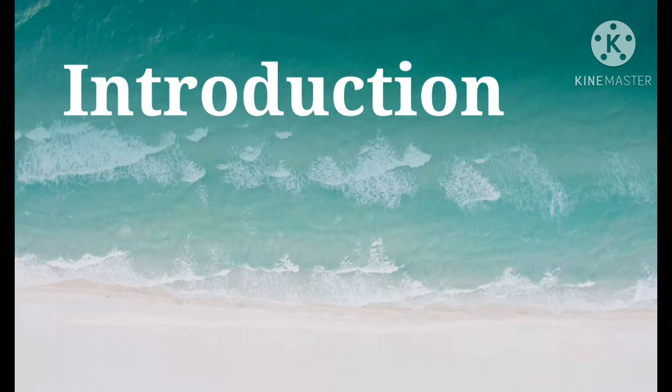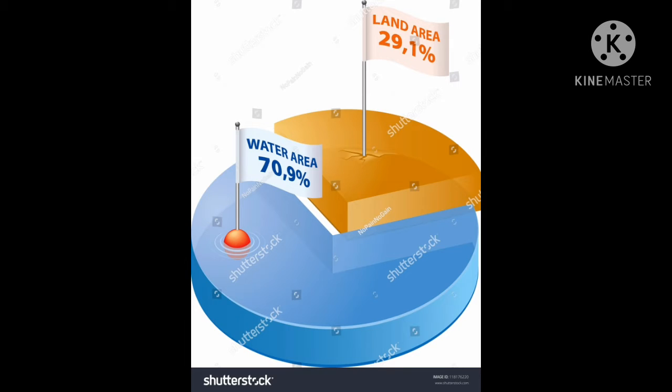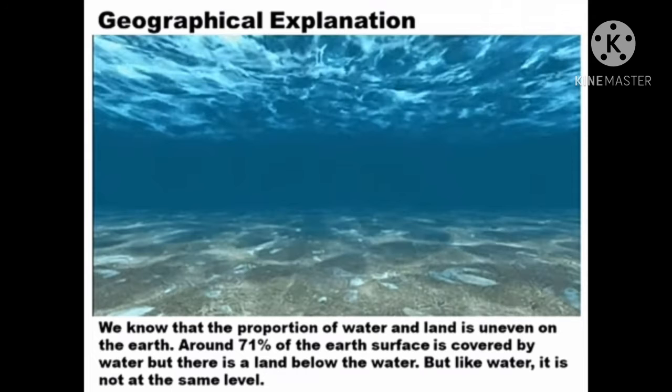We know that the proportion of water and land is uneven on the earth. Uneven means not equal, not the same. Around 71% of the surface is covered by water, but there is land even below this water. But unlike water, it is not at the same level.